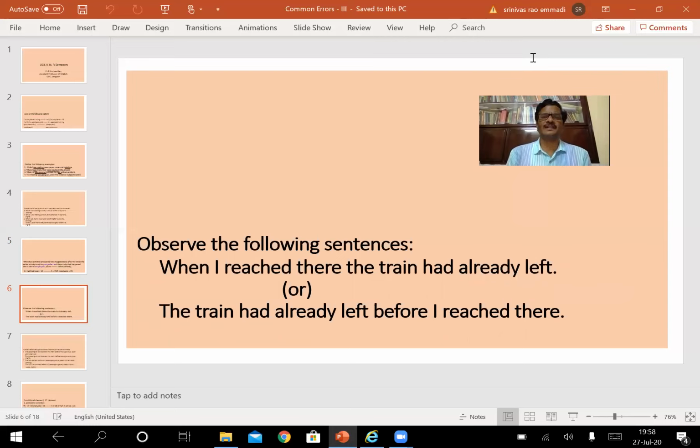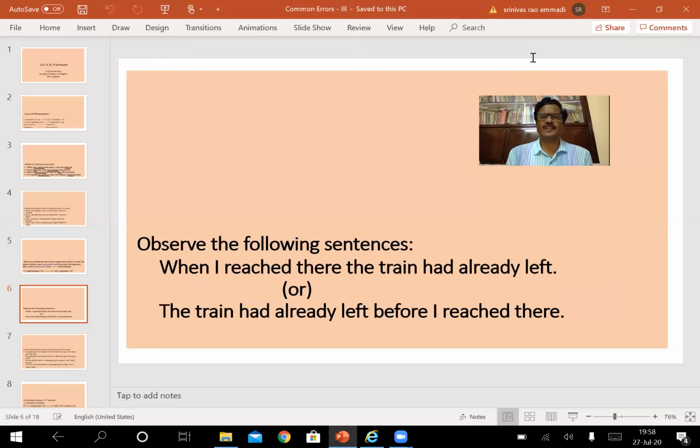Observe the following sentences, you will understand it. When I reached there, the train had already left. There are two activities here: my reaching there and the leaving of the train. When I reached there, the train had already left, in the sense that the train left before my reaching there. So leaving of the train took place first and my reaching the station happened later. As I have just explained, the activity that happened first should be written in past perfect tense. That is why I have written the train had already left.